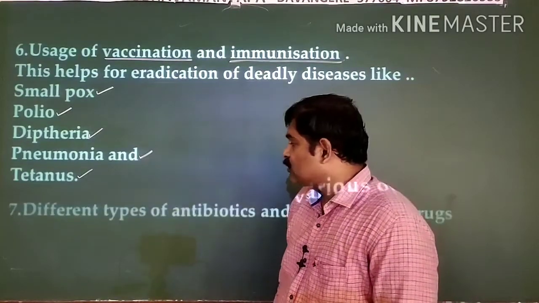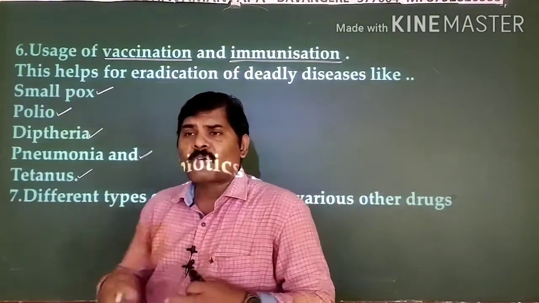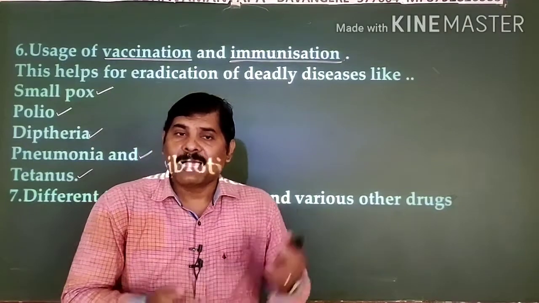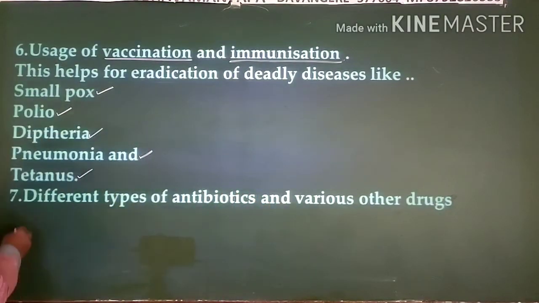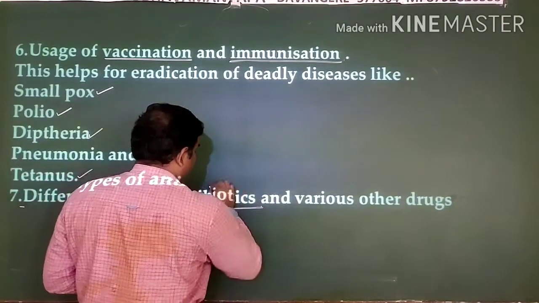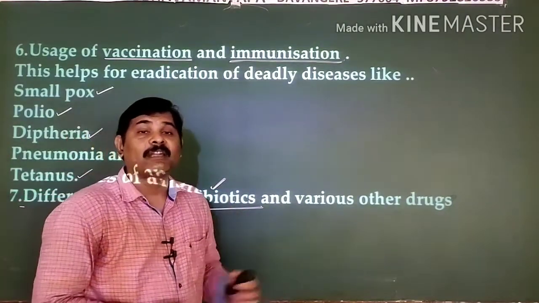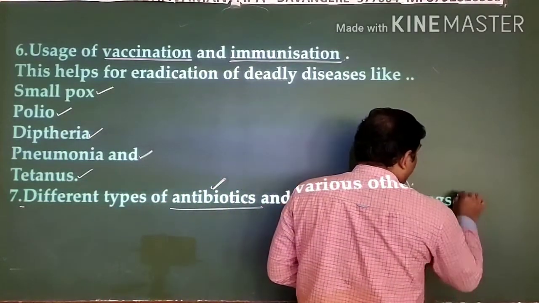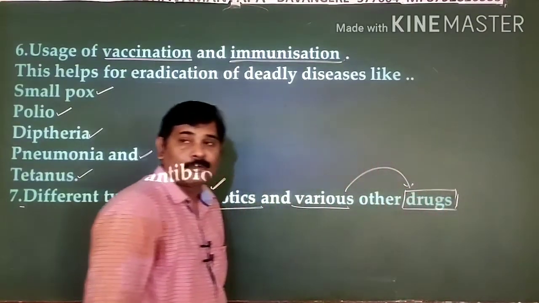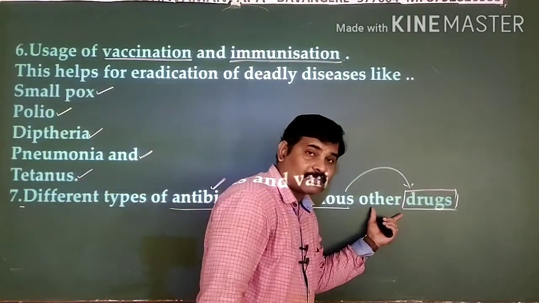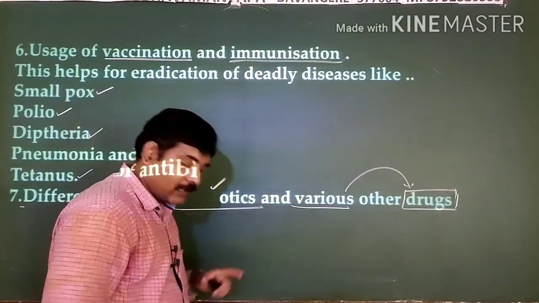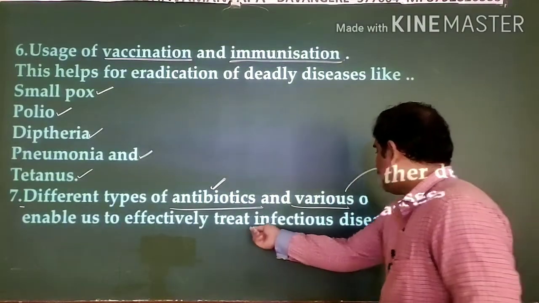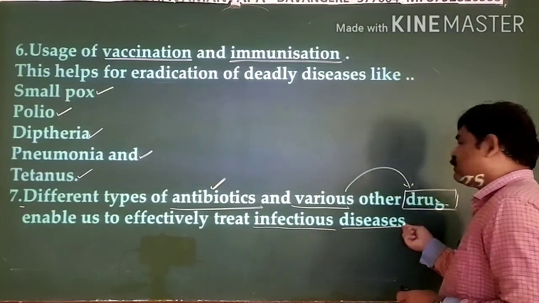And next one, apart from that, because of the advancement made in biotechnology, a variety of antibiotics are available nowadays. So taking different kinds of antibiotics helps us cure different types of infectious diseases. Not only that, various types of drugs are also available to us. That means medicines are available to us. By making use of these drugs as well as antibiotics, we can cure many infectious diseases. So many infectious diseases will get cured.